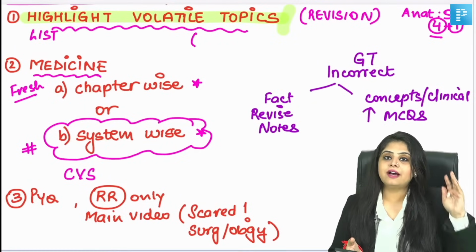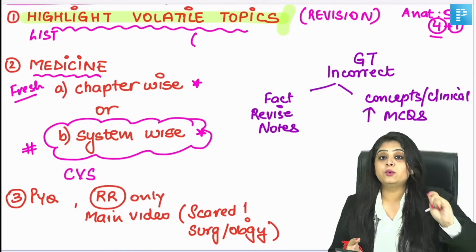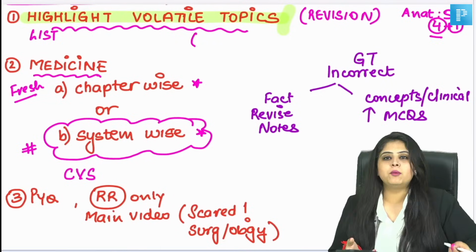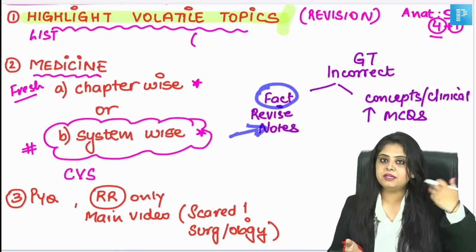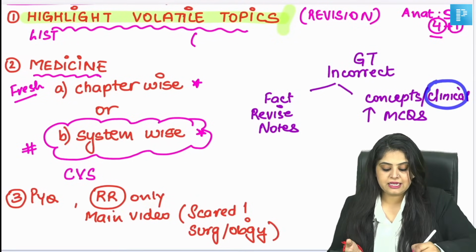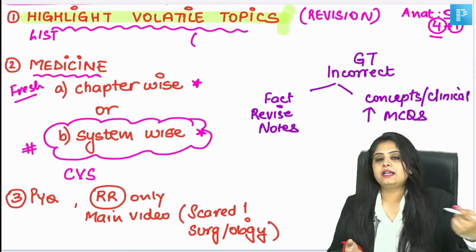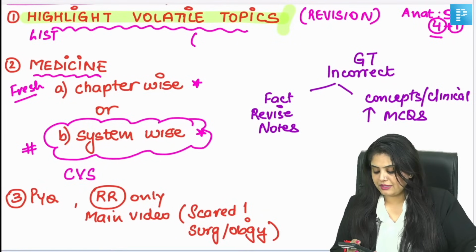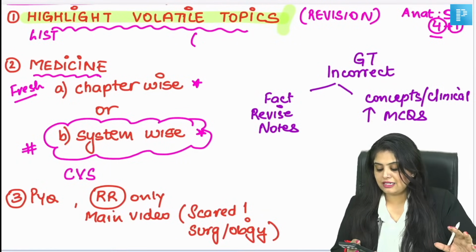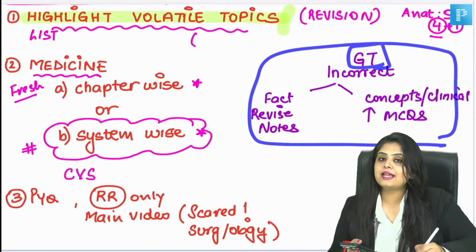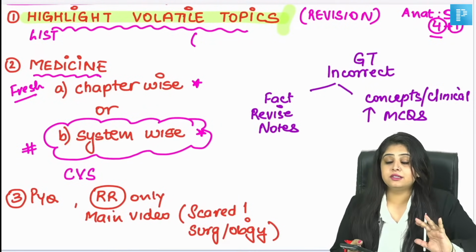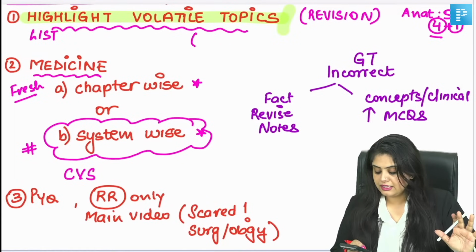I've never understood why this needs a session, because it's as simple as that and we've complicated it as much as possible. Fact is wrong, revise, build memory. Concept or clinical aspect is wrong, train your mind and start answering more MCQs. As simple as that. So I hope Dr. Anurag and others who have grand test related questions understand, this is the only analysis of a GT that you have to do. Nothing else, trust me.